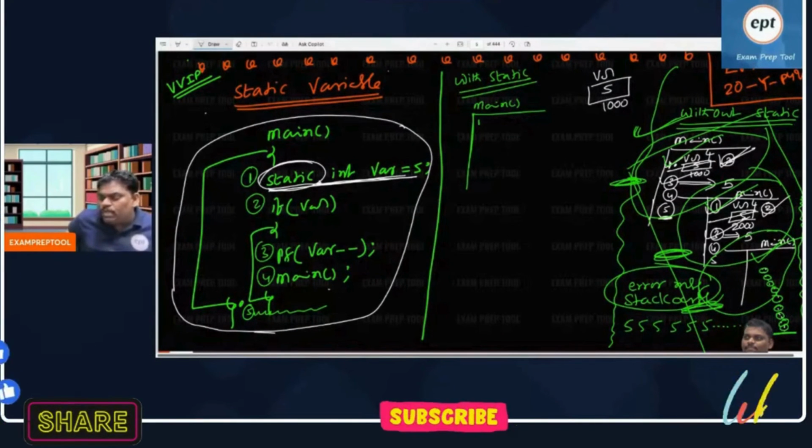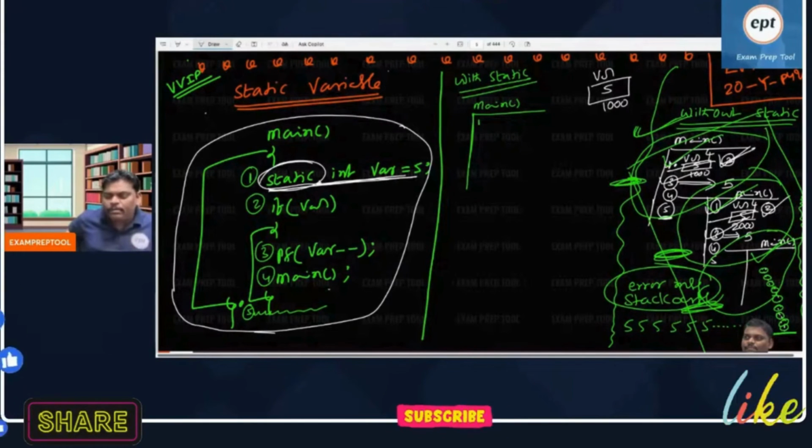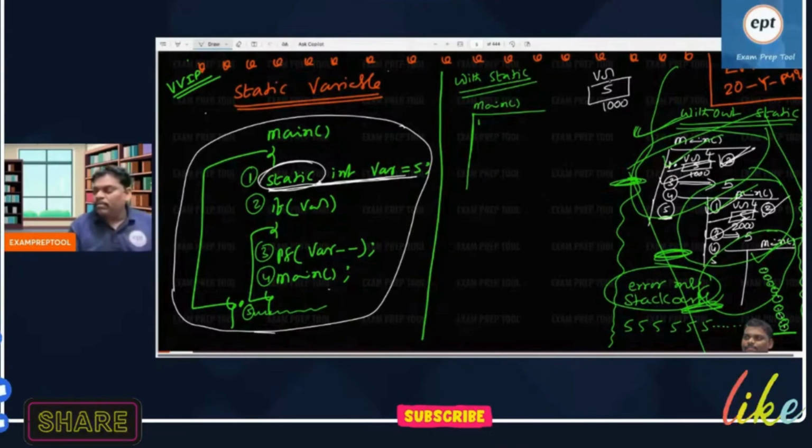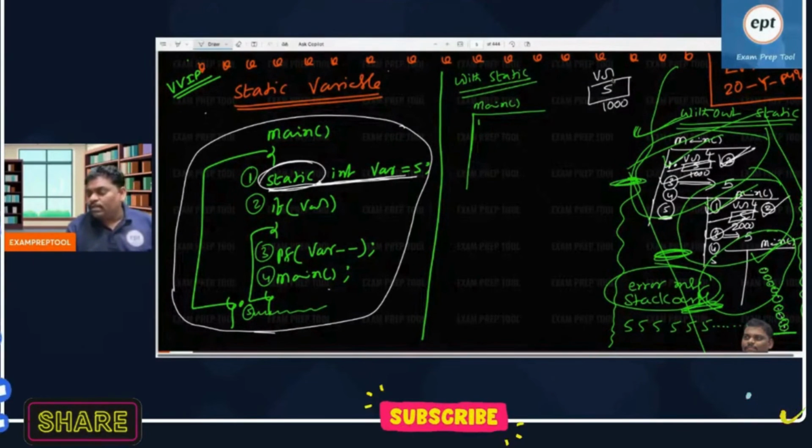But if you use static, you are forcefully telling the compiler: hello compiler, normally local variable memory is in the stack area, but I want memory for this one in the static area. When you say that, memory is allocated at compile time itself, at 5000 in the static area, not in the stack area. That is the first line.